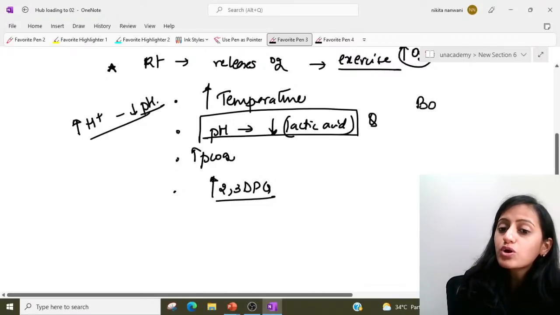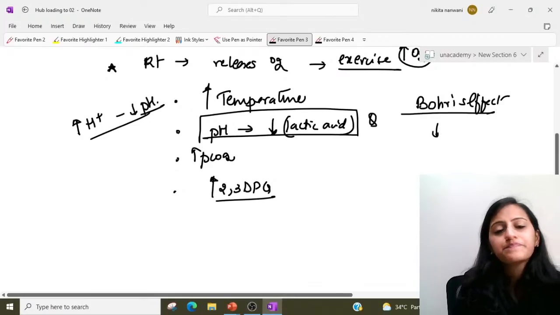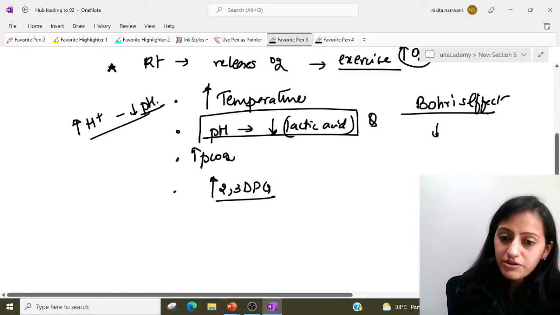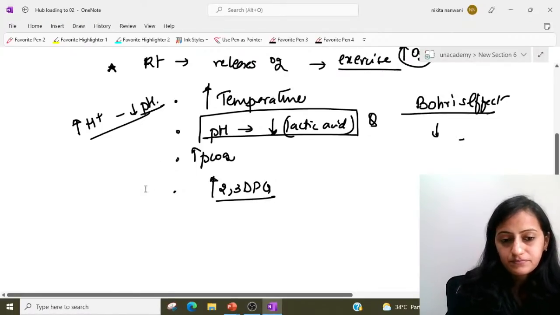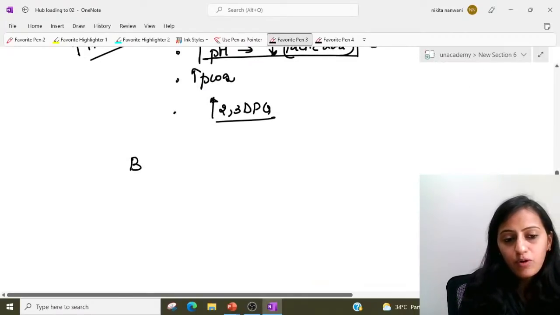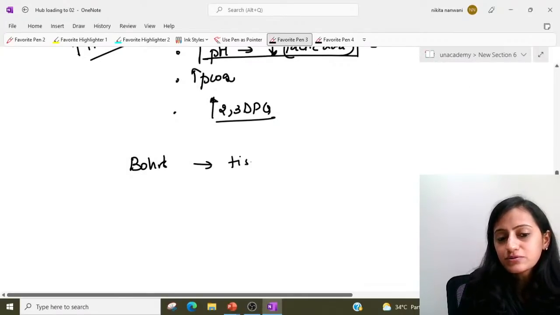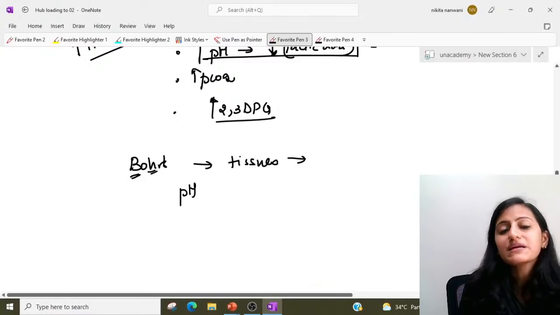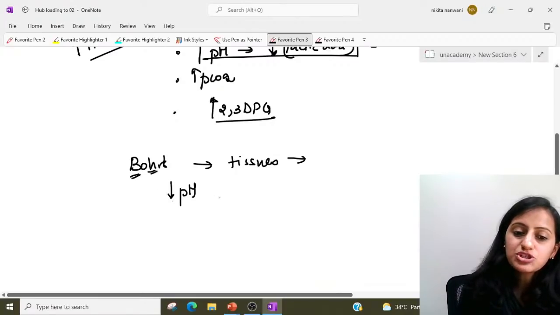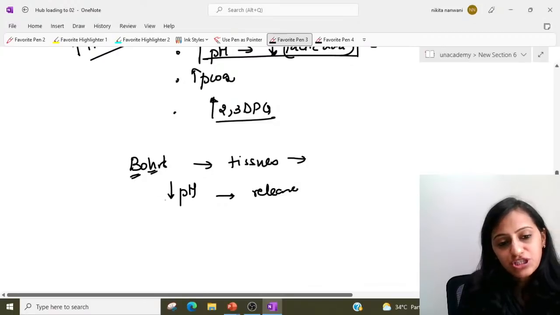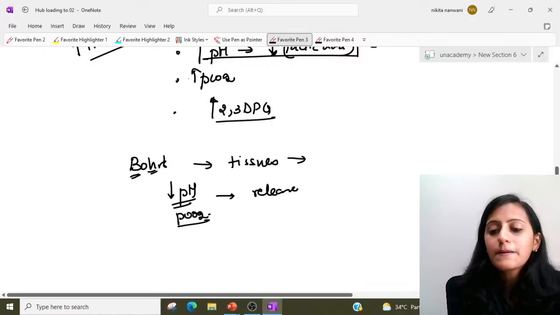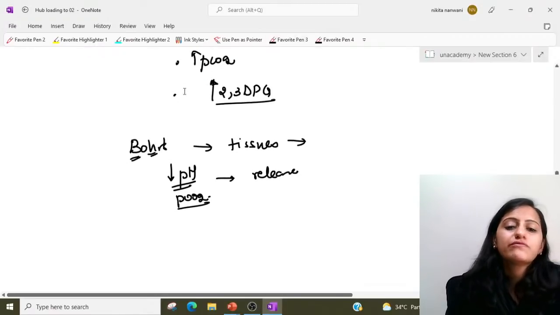That's your Bohr's effect. What is the Bohr effect related to? The change in what leads to the oxygen release to the tissues? The Bohr effect occurs in the tissues. Remember it as Bohr is basically your pH. The decrease in pH leads to the release of oxygen, and this decrease in pH is also basically your PCO2. It's your pH or PCO2 which is causing the release of the oxygen.